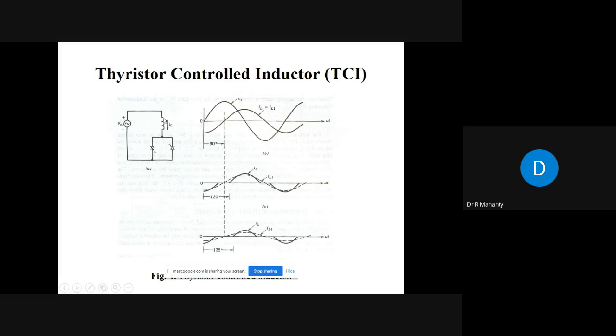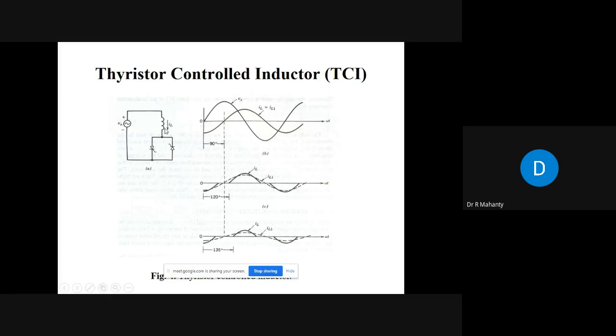That is, the inductor value will change as you change the firing angle of these thyristor switches. So let us take a small example. Vs is the supply voltage. Now what will happen if this is a pure inductor? If we neglect the resistance of this inductor, the inductor current will be lagging the voltage by 90 degrees.